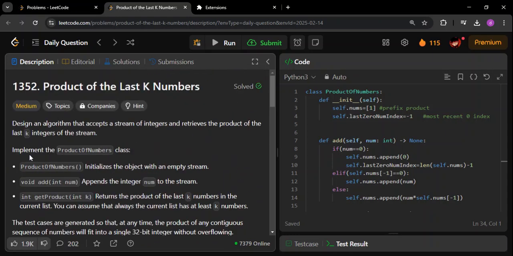So you are basically going to implement a whole class. This class has basically three methods. One of them is a constructor, in which you have to decide what data structure you want to use. Let's come to the second function, here is the add function. The add function is going to give you an integer, which is the num. You have to append this integer in your data structure, in whichever data structure you are planning to store your stream. As simple as that.